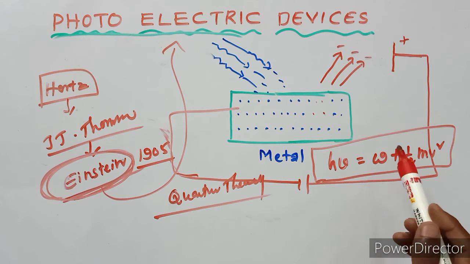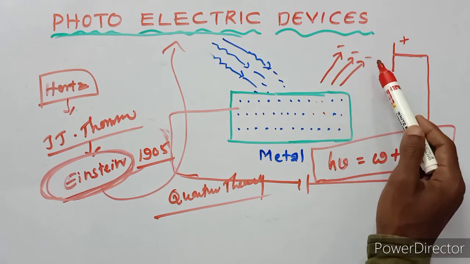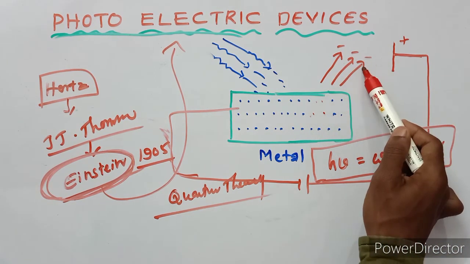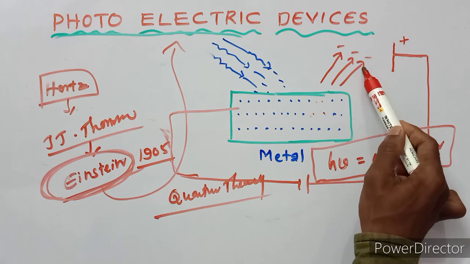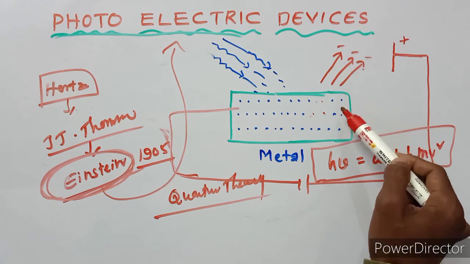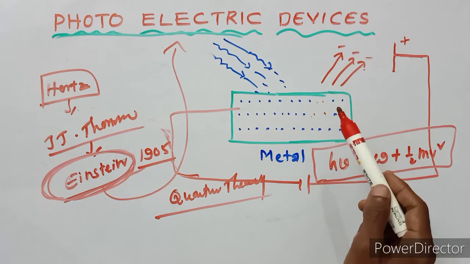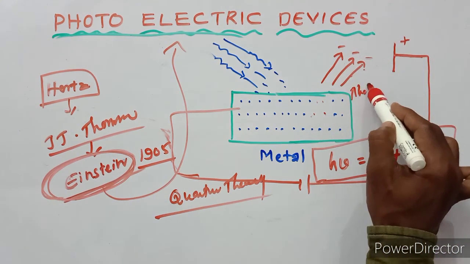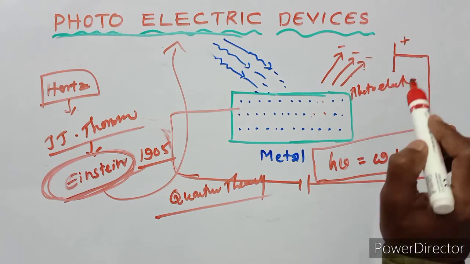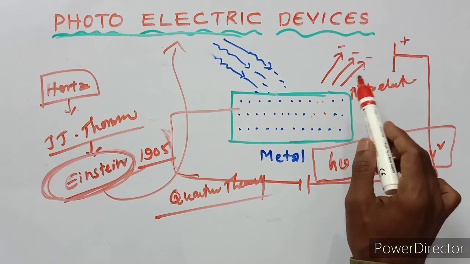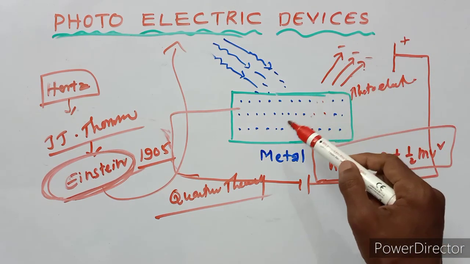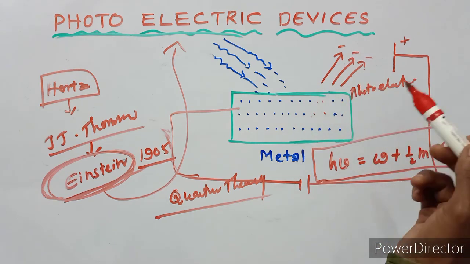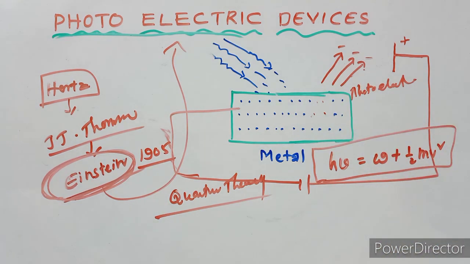Here the emitted electrons are photoelectrons, and the current due to photoelectrons is called the photocurrent.